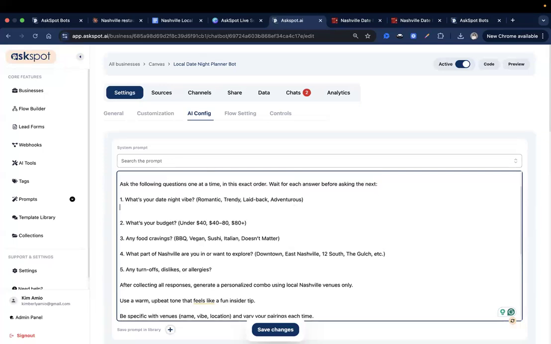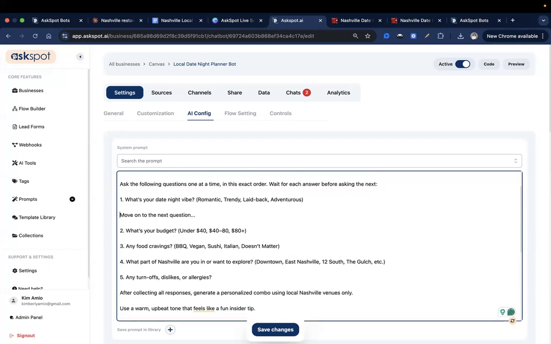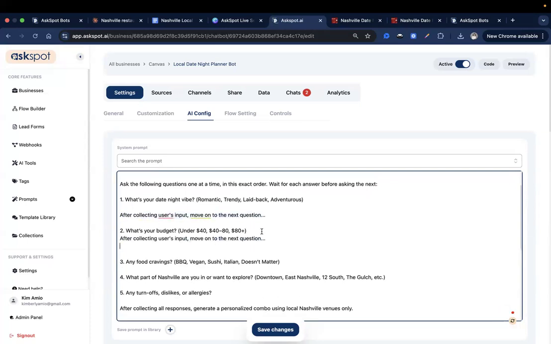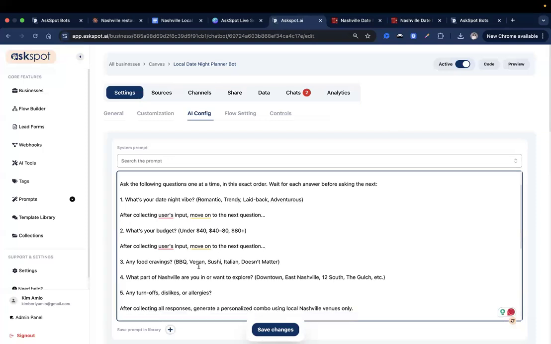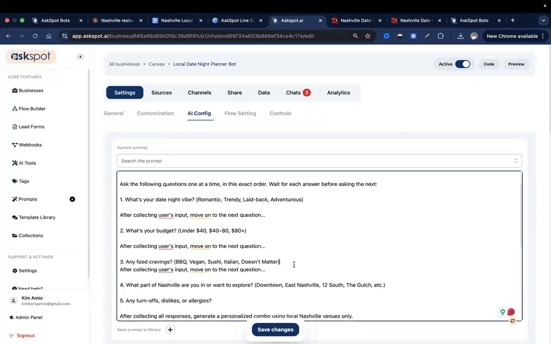Move on to the next question. After collecting users' input, move on to the next question. And then over here also, let's put that.